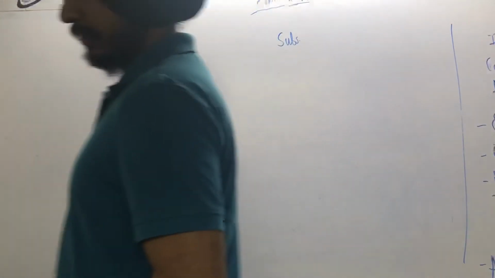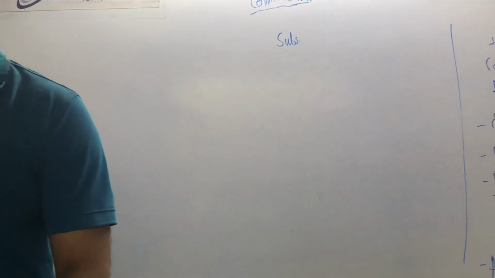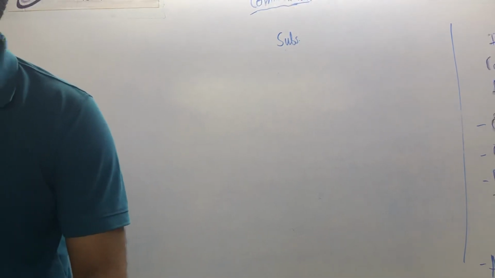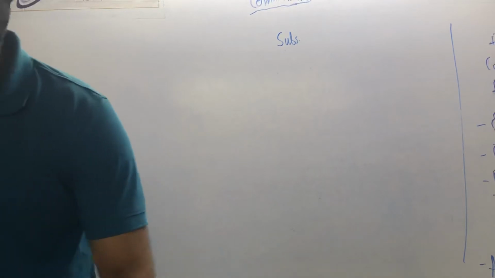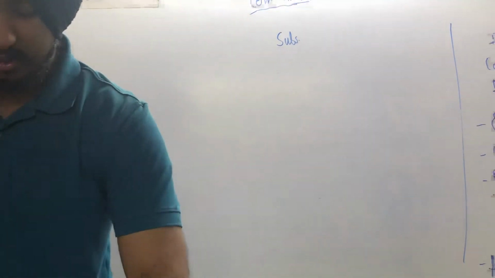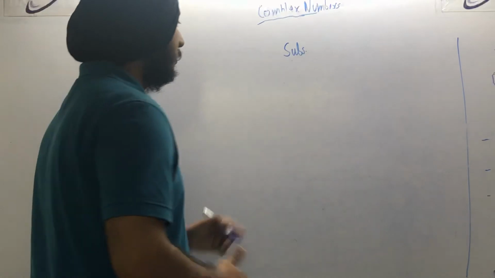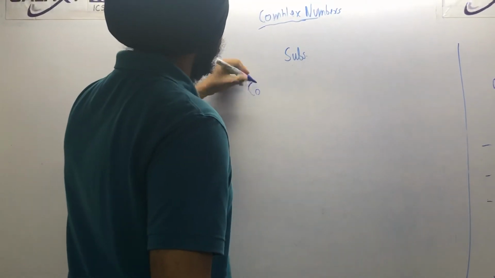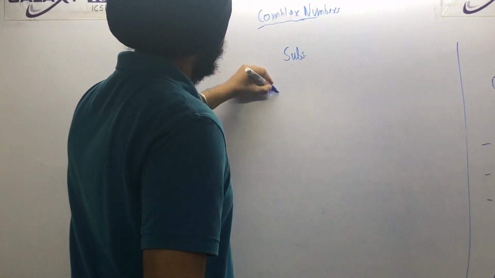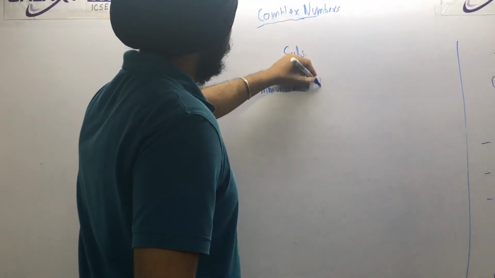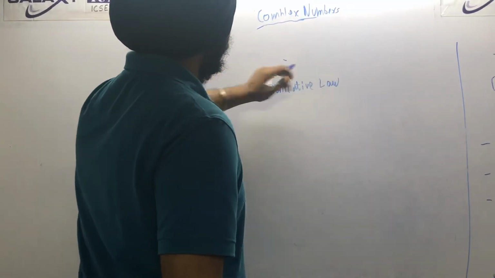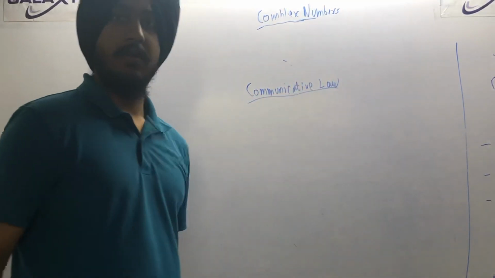Next thing are some additive and subtractive properties that we are going to see. The first one is the commutative law.